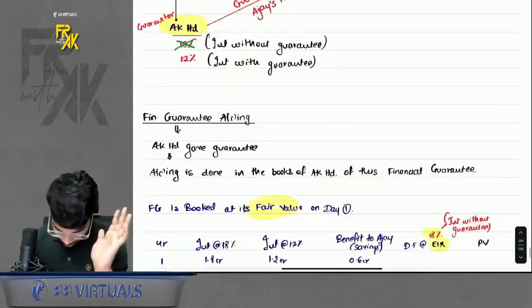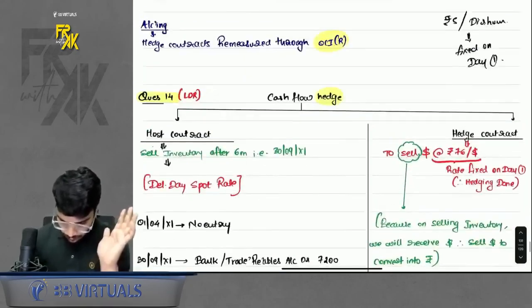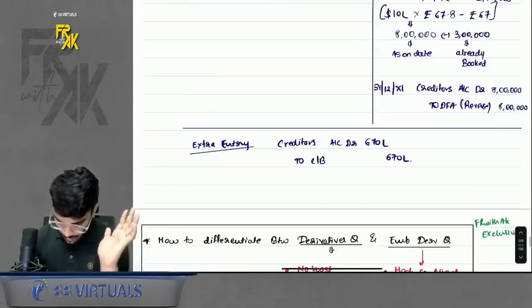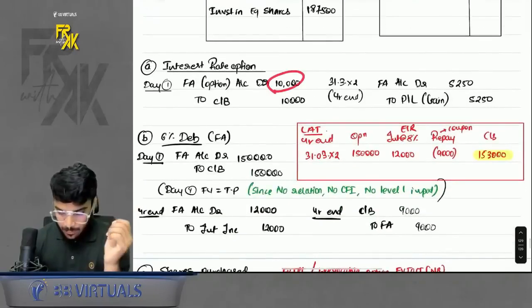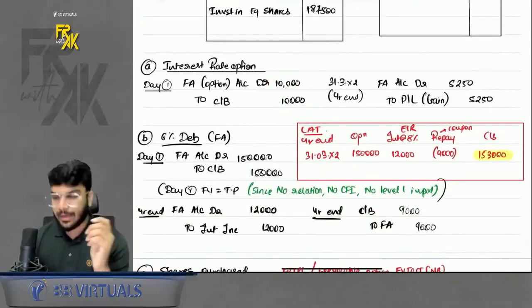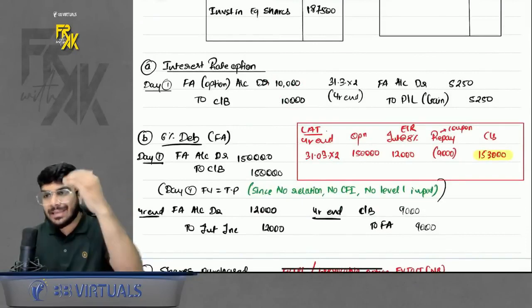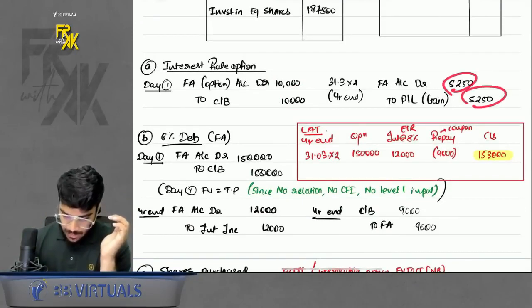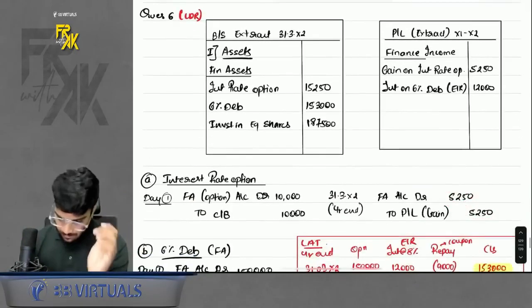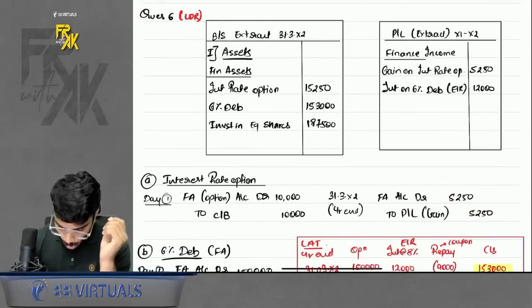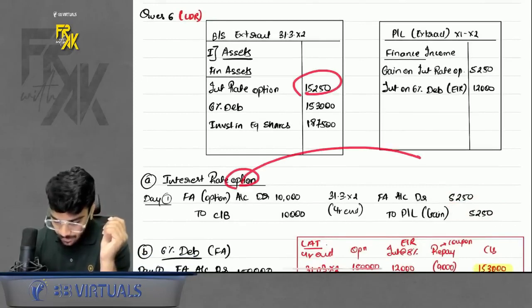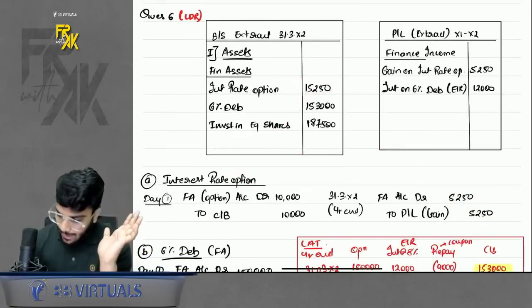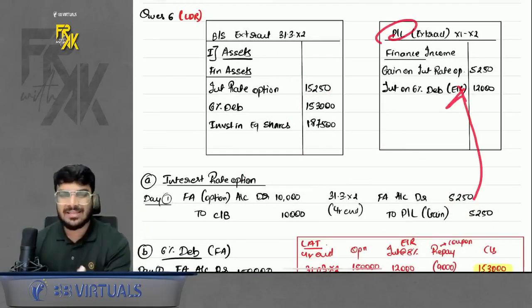How to do the accounting? See, I will show it to you. Wait. Here it is. See. So you bought at 10,000. You pass the entry. Then at year end, it went to 15,250. So there is an increase of 5,250. Book the increase. Now, what will be the impact on financial statements? The option value has become a total of 15,250 at year end. This much has become, and in profit and loss, book the gain amount. This is the extract. Simple.